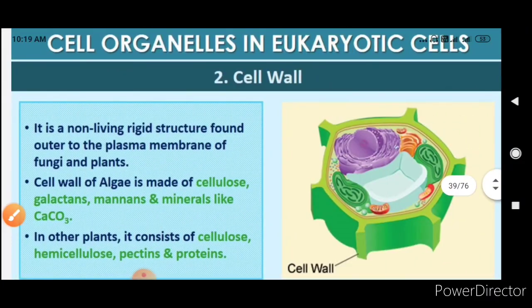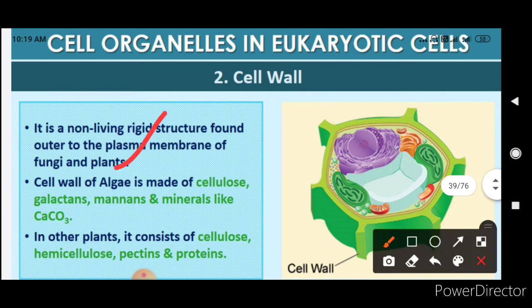So when we are talking about the basic structure of cell wall, you have to remember it is a rigid structure found outer to the plasma membrane in fungus and plant. In algae, the cell wall is made up of cellulose, galactans, mannans. In other plants, it consists of cellulose, hemicellulose, pectin, and proteins.